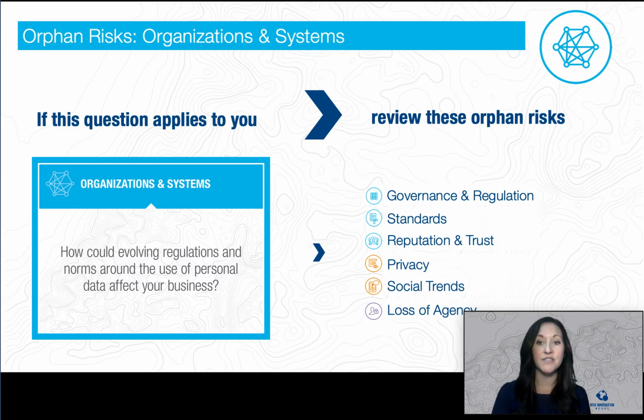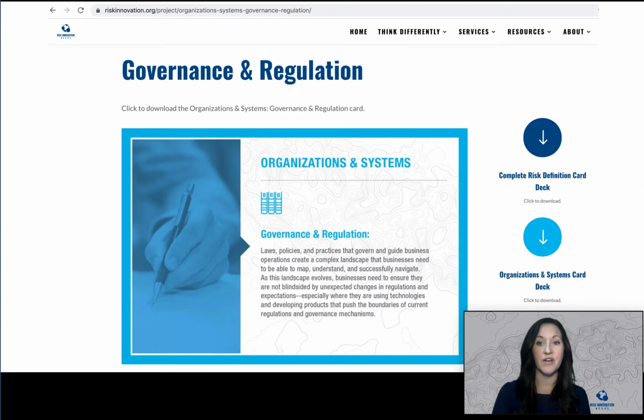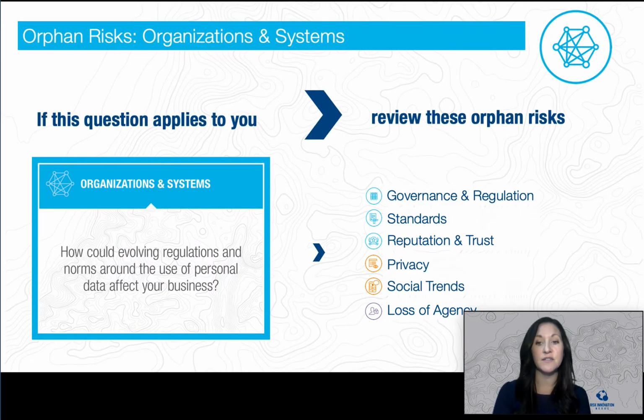Then we recommend you spend some time looking into the associated orphan risks. In this case, governance and regulation, standards, and reputation and trust. Also, take a closer look at privacy, social trends, and loss of agency. For each question, we have listed multiple associated orphan risks. While they may not all be applicable to you, we encourage you to consider how multiple risks might work in conjunction to pose a multifaceted threat to your organization or project.